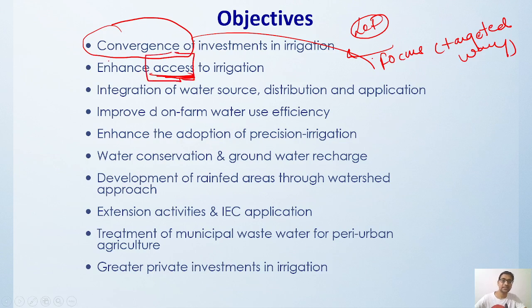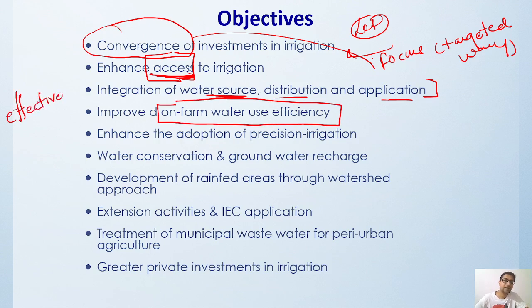how we can enhance this access so that everybody is able to access these water resources, and there should be no farm which is left behind just because it cannot access it. So access has to be increased by providing various types of irrigation infrastructure at various places. Then integration of water sources with distribution and application, that is the third point. On farm, once the water has reached, how you can effectively and efficiently utilize that water.